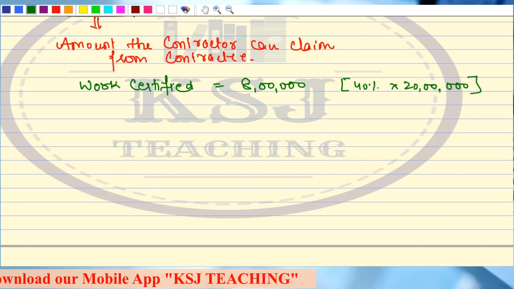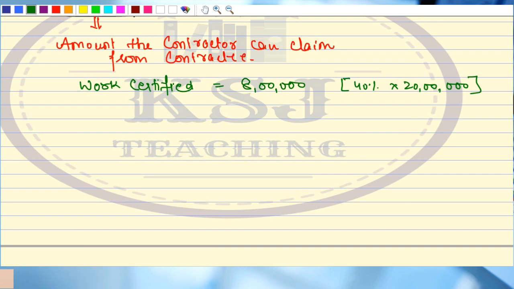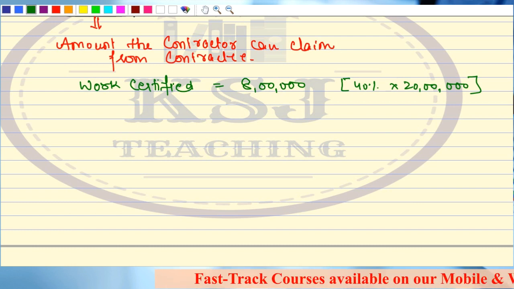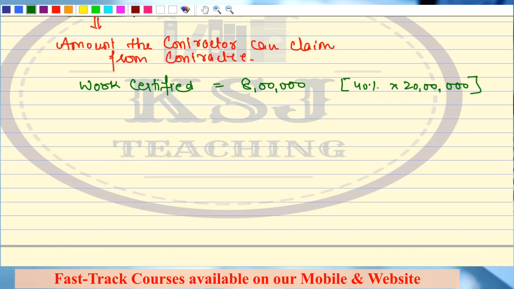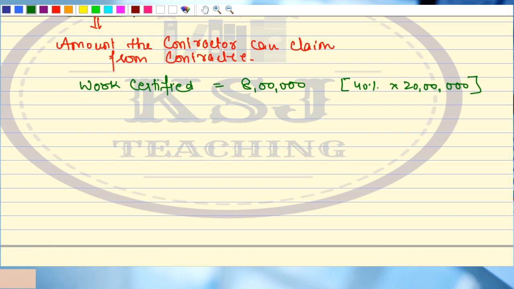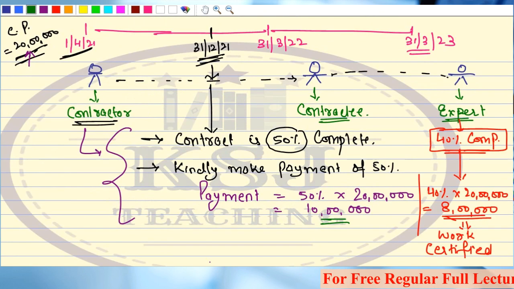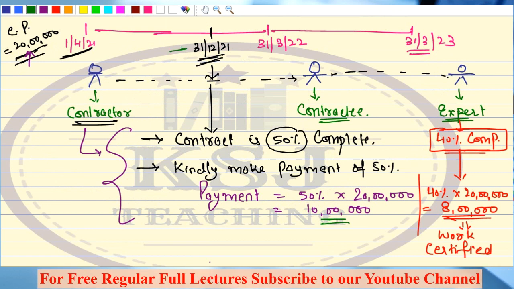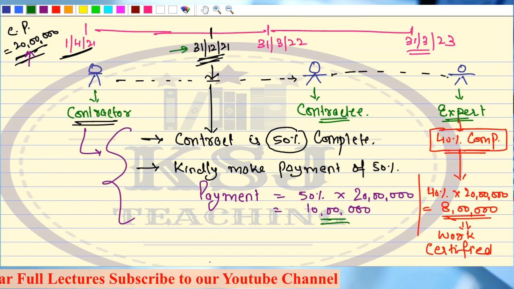I asked you for 10 lakh rupees, then you called an expert, right? You got it verified. He has given the certification for 40%. Now I can claim 8 lakh rupees. Now you say that you will not pay me 8 lakh rupees, sir. What is this? This is no way, sir. The contractee says, sit down, don't worry. I will pay you the full amount, don't worry about it. But for now, this whole situation is on which date? This whole situation is on 31st of December 21. We are still on the same date.